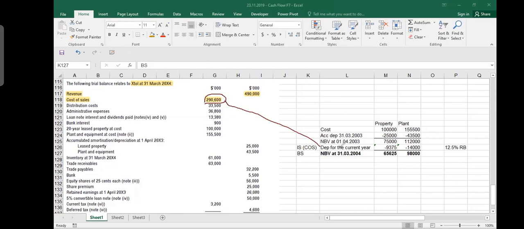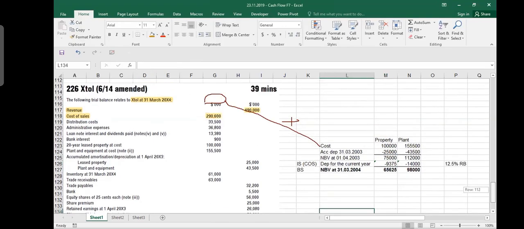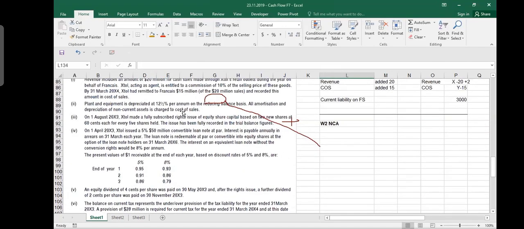This will go here. Sorry, how did you get 39,375? I missed the calculation. Okay, let me show you. So this is, I did it. If you see the formula bar, I took 75,000 into 12.5%. Because they gave us in the question, in these notes, they told you that plant and equipment depreciation is done at 12.5%, and it is done on the reducing balance basis. So we calculated the reducing balance thing.